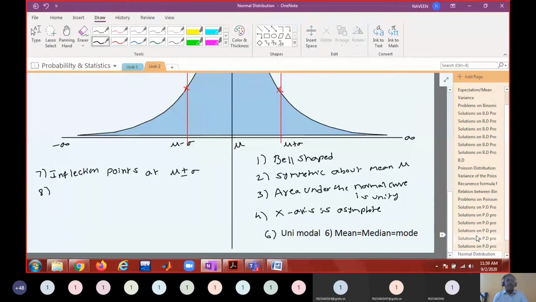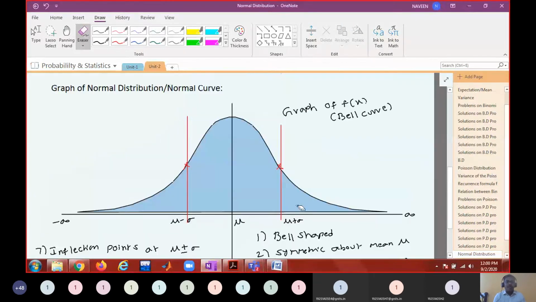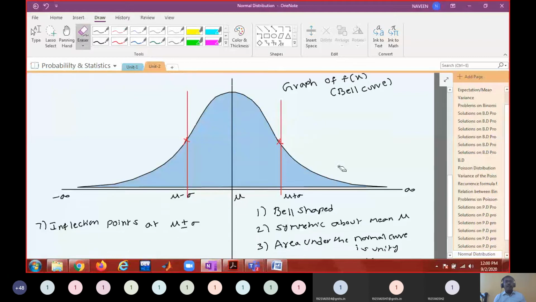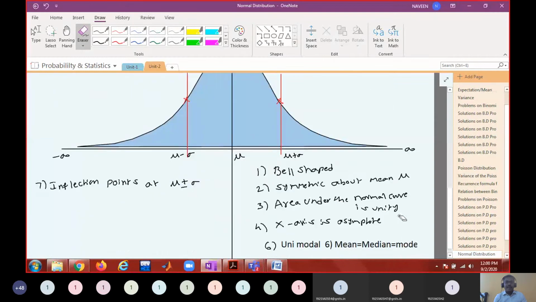Now like this mu plus sigma, mu minus sigma, I can draw two more lines: mu plus 2 sigma, mu minus 2 sigma, mu plus 3 sigma, mu minus 3 sigma. So we can tell how much percentage of the area is in between them. That I will show in the next page.